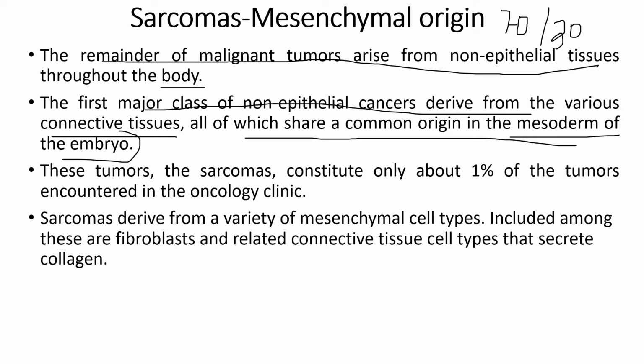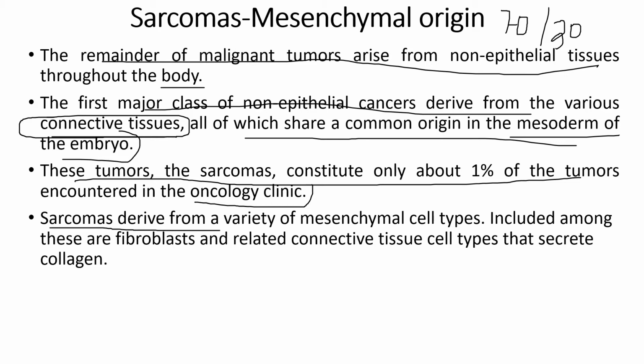So the first class is the connective tissues. There are many connective tissues present in a human body, and from there these tumor cells derive. These tumors, the sarcomas, constitute only 1% of the tumors encountered in the oncology clinic, so people are very rarely affected by these types of cancers. The sarcomas derive from a variety of mesenchymal cell types. Included among these are fibroblasts, connective tissue cell types that secrete collagen.